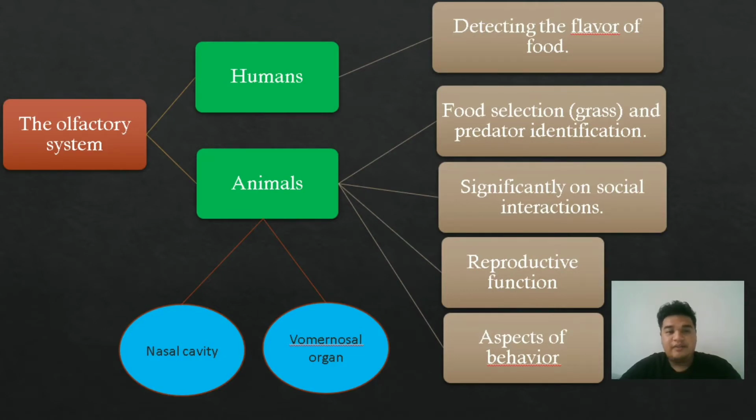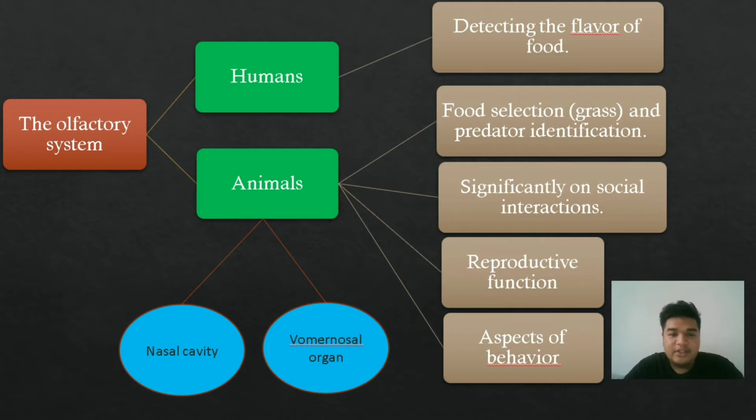Next, the olfactory system. The olfactory system subserves the sense of smell. In humans, it plays an integral role in daily life, for example, by imparting much of the richness in the flavor of food. Meanwhile, in animals, the olfactory system is of critical importance to immediate survival in tasks such as food selection and predator identification. But it also impacts significantly on social interaction, reproductive function, and many other aspects of behavior.